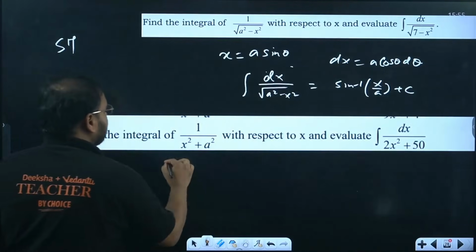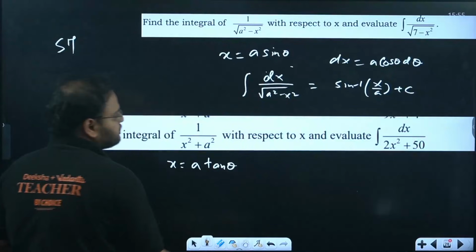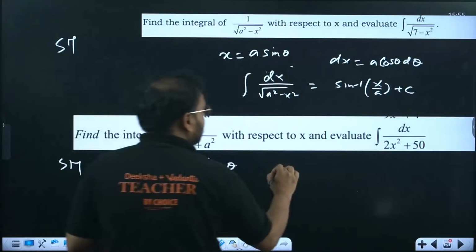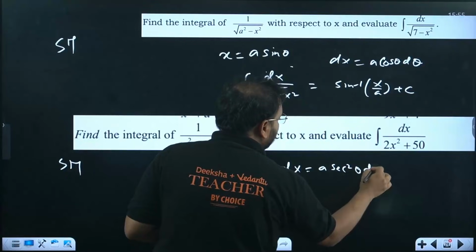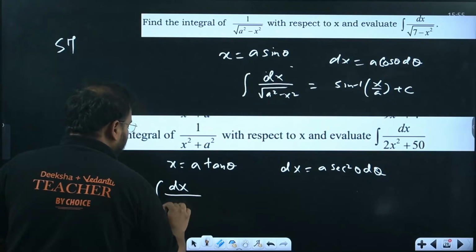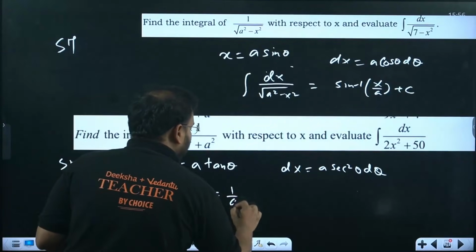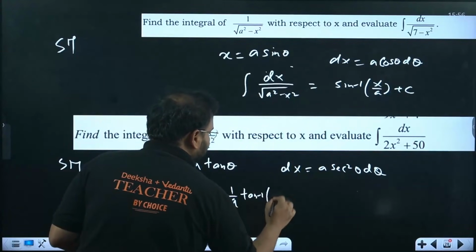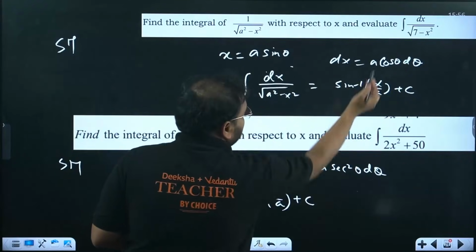Over here, take x value as a tan theta. If you differentiate, you'll get dx as a secant square theta d theta. And if you use the integration, that was dx upon x square plus a square, this will become 1 by a tan inverse of x by a. Of course, plus c will be there, and solve the other part also.